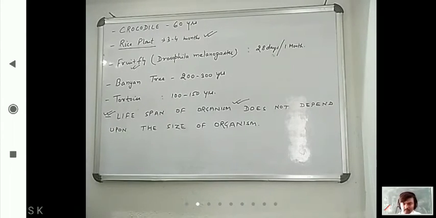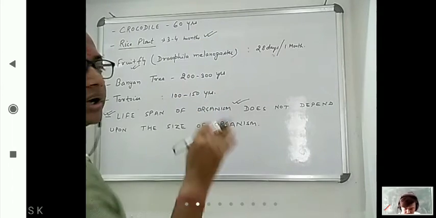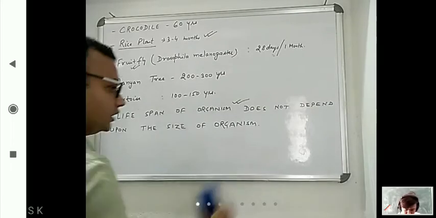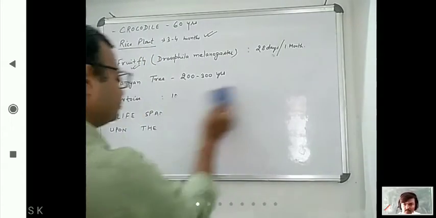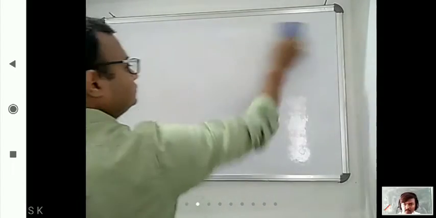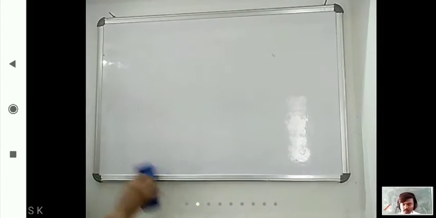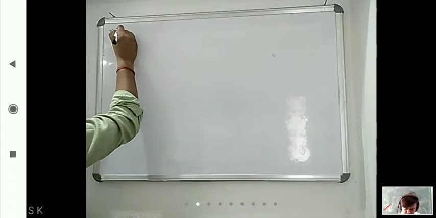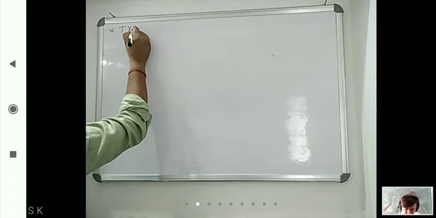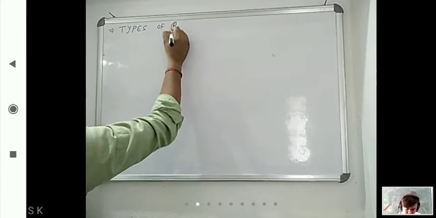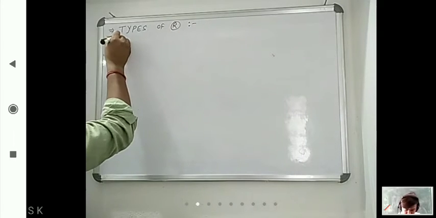Okay. Now we will discuss reproduction mode. Before going into that, we have to come to types of reproduction.